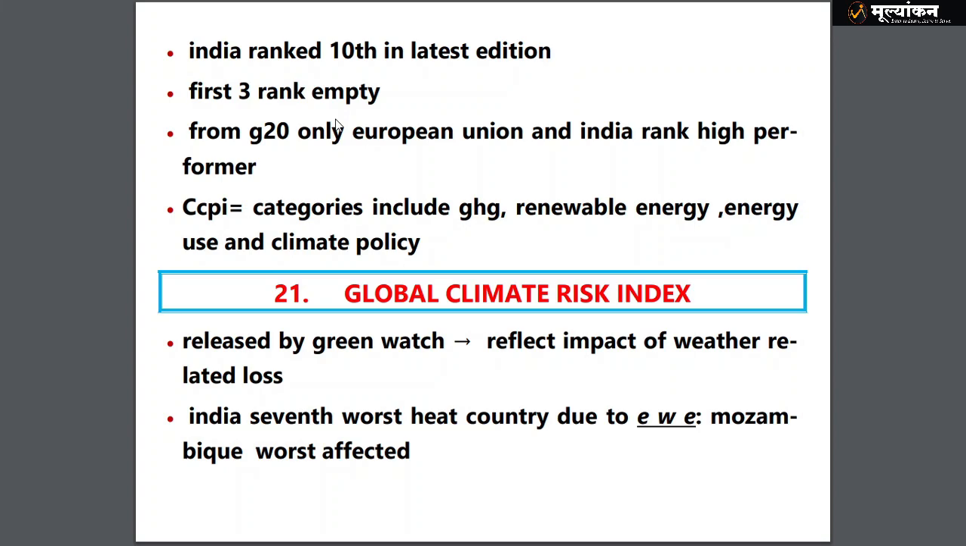to tackle climate change. Then we have the Global Climate Risk Index, released again by Germanwatch, reflecting the impact of weather related loss. India is the 7th worst hit country due to extreme weather events. Now Mozambique is the worst affected, that you have to understand.